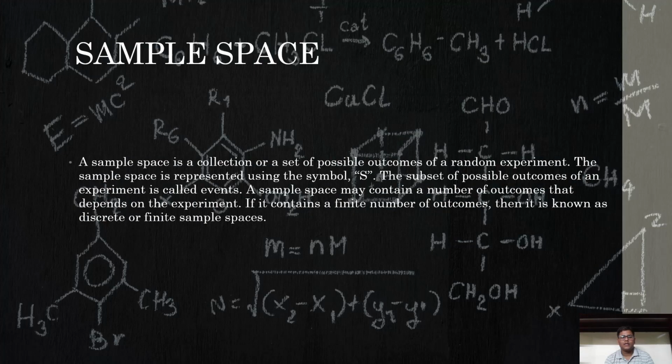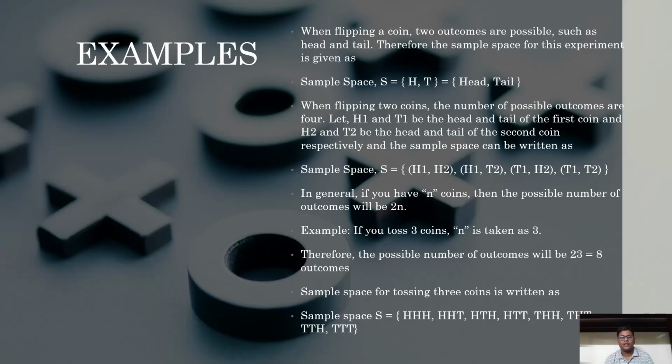Sample space. A sample space is a collection or a set of possible outcomes of a random experiment. The sample space is represented using the symbol S. A subset of possible outcomes of an experiment is called an event. A sample space may contain a number of outcomes that depends on the experiment. If it contains a finite number of outcomes, then it is known as a discrete or finite sample space. Example: